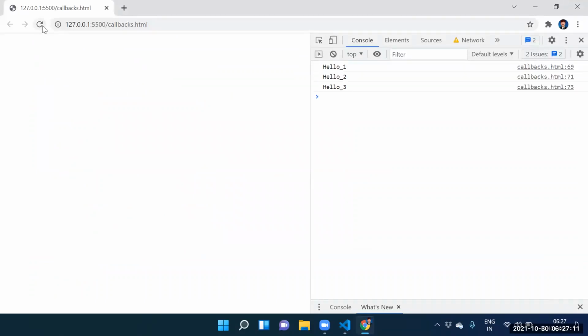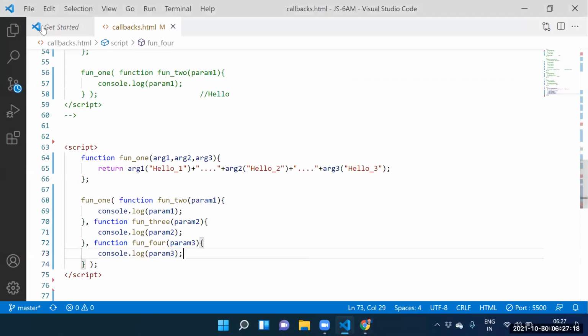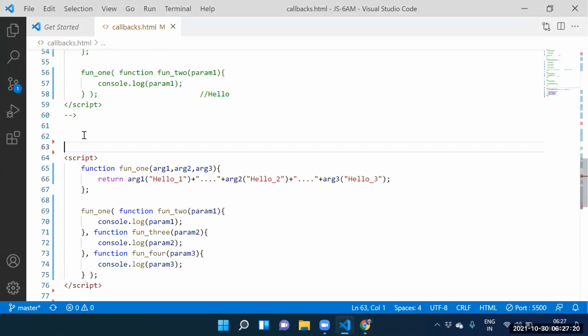Now we got the output here. Hello one, hello two, hello three. Now we got the output. The output is hello one, hello two, hello three. Guys, at least are you following the flow now? Yes, sir. Can we go for another example? Yes, sir. Let me go for another example.